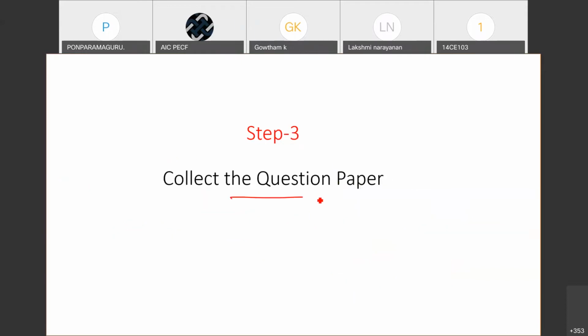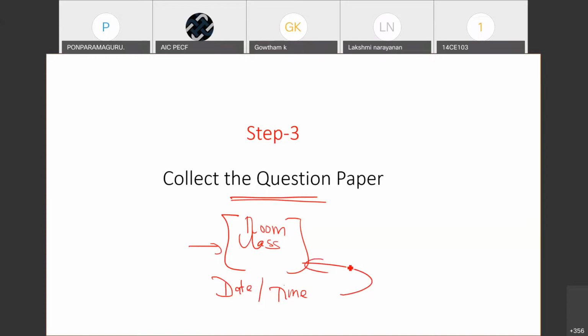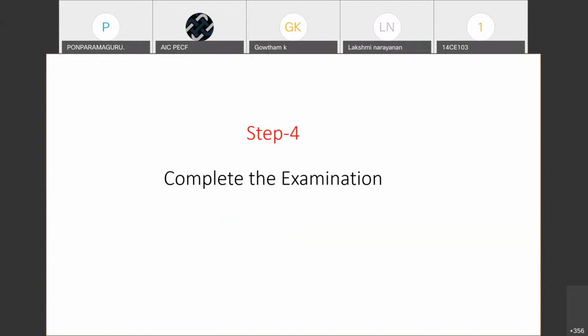Third one, collecting the question paper. Collecting the question paper automatically happens when you get into the classroom. Once you log into Google Classroom, on the exact date and time, your question paper would automatically be delivered to you in the assignment section, and then you can take that question paper, start reading and start answering.